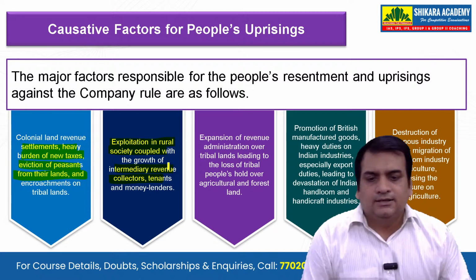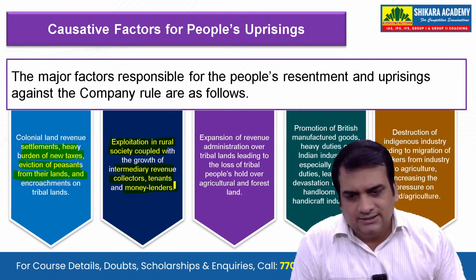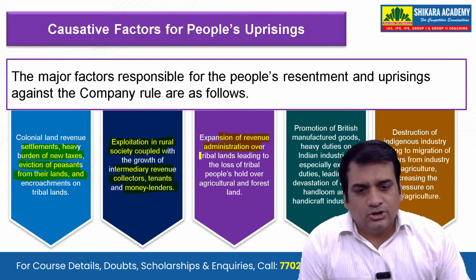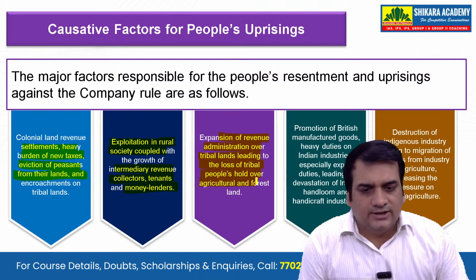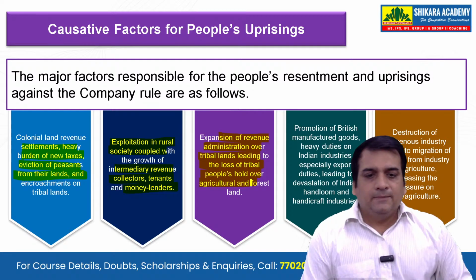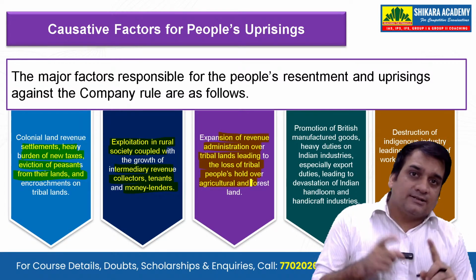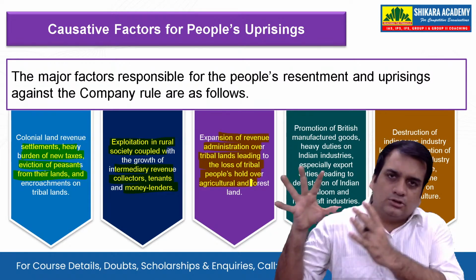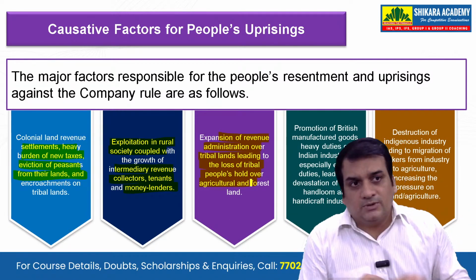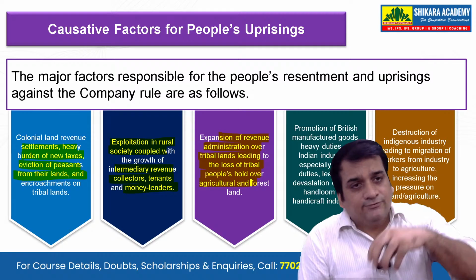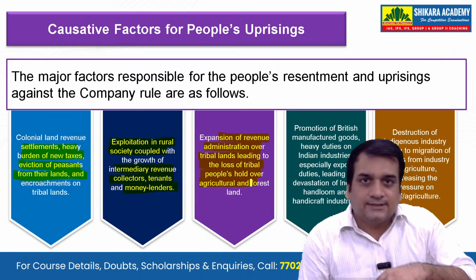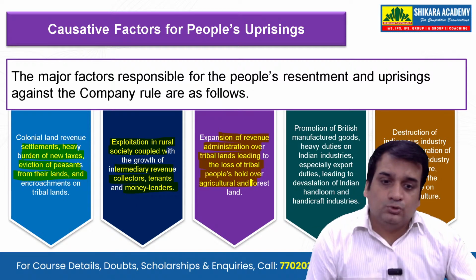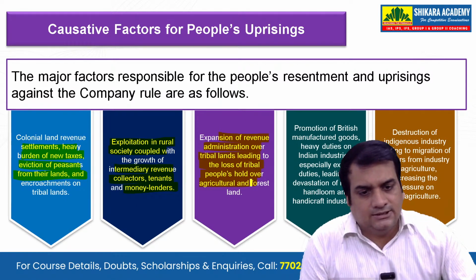In some ways, moneylenders were also benefiting from that. Next, expansion of revenue administration over tribal lands, leading to the loss of tribal peoples' lands. Now this is important from the sense of the tribals. The tribals were not living in the rural or urban areas; they were living in the forest. But the British made such laws that even the forest land and the forest trees would be out of bounds. The tribals would not be allowed to use them, so the tribals would revolt automatically.